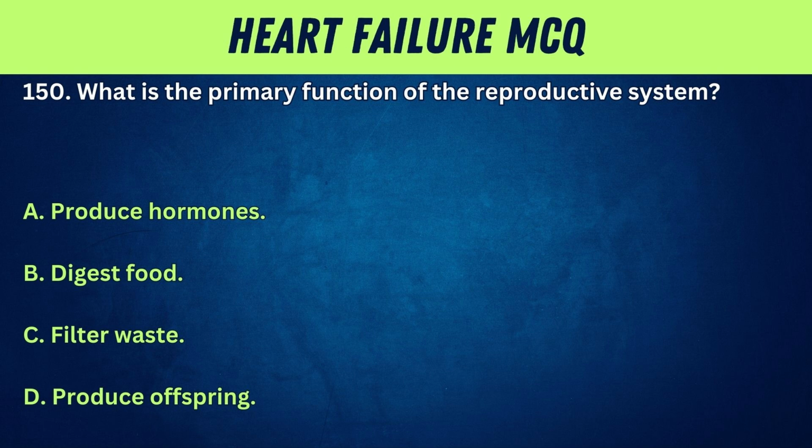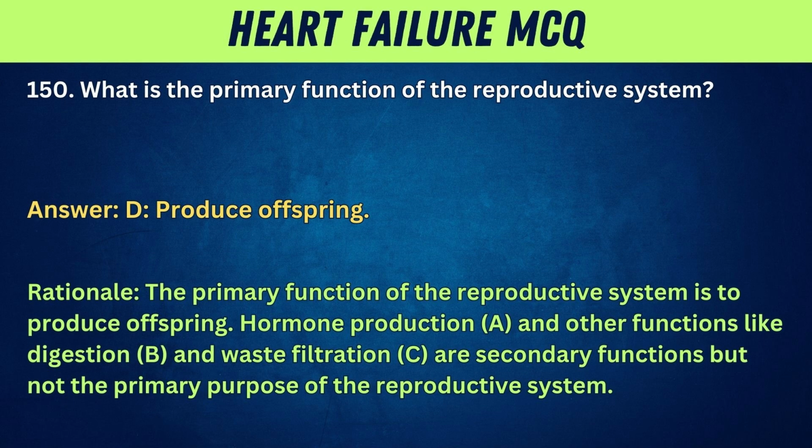150. What is the primary function of the reproductive system? A, produce hormones. B, digest food. C, filter waste. D, produce offspring. Answer: D, produce offspring. Rationale: the primary function of the reproductive system is to produce offspring. Hormone production, A, and other functions like digestion, B, and waste filtration, C, are secondary functions, but not the primary purpose of the reproductive system.